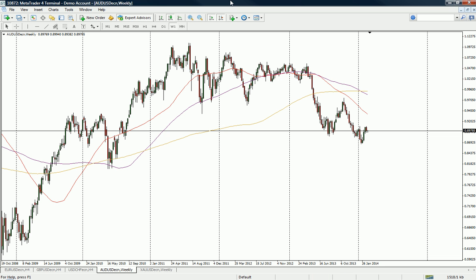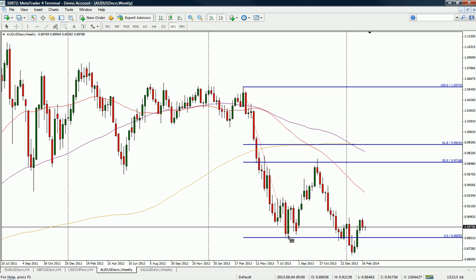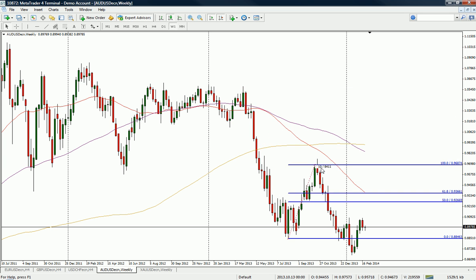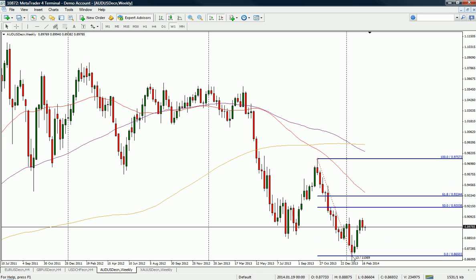Okay, let's have a look at the Aussie. The Aussie is really interesting, I think, on this weekly. Spoken about it numerous times now. This fib here played out pretty much, I mean, that's the most textbook fib move you're ever likely to see, to be honest with you. A clear downtrend, clear retracement off the 50%, nice reversal candle, and you come down towards the 0%. So now the next move that we're looking at, well, definitely I'm looking at, I spoke about it in last week's video as well, is this move here.